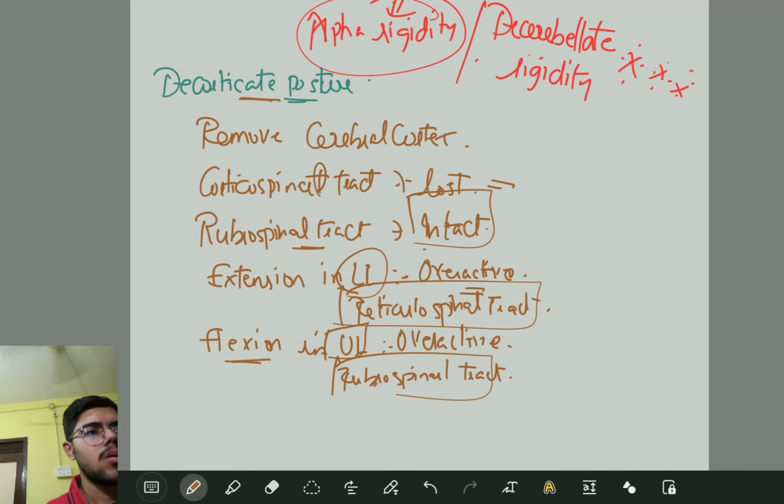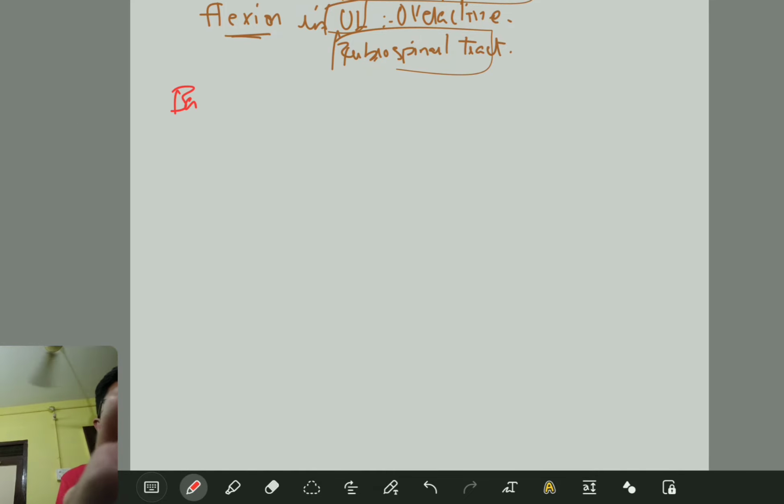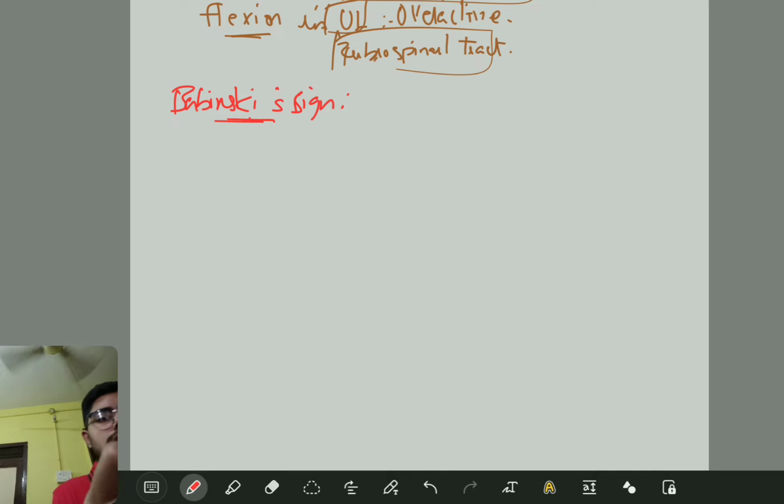Fine. Okay. I told you I will be discussing a very important topic, that is Babinski sign. Very simple. So this is the foot.